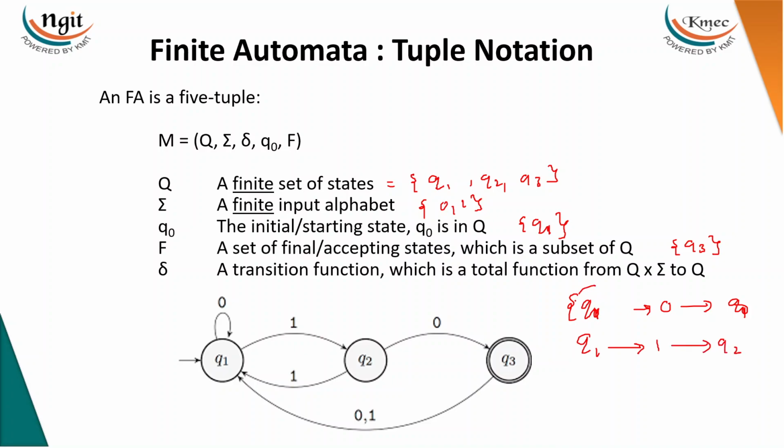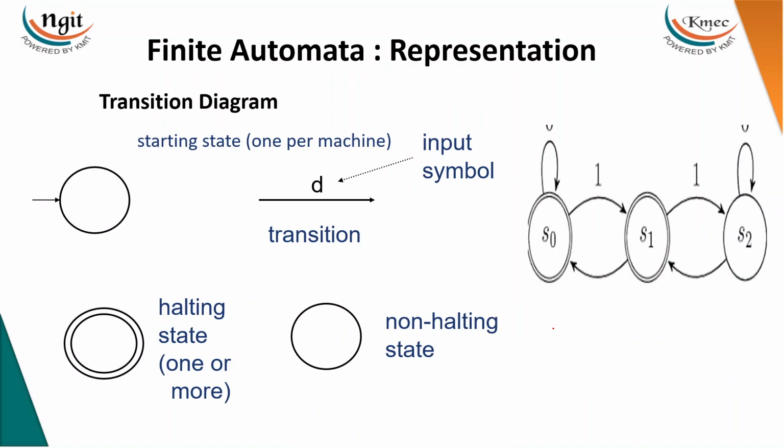That means on any state q, if you read any input symbol 0 or 1, then it will give you one more state from Q. That's the meaning of the transition function. Whatever transitions we have taken, that we are representing here, right?